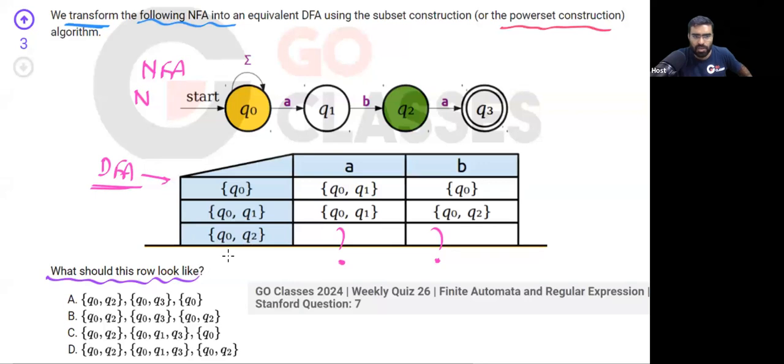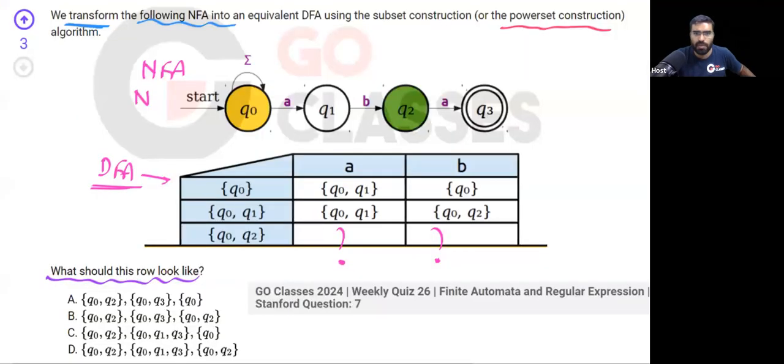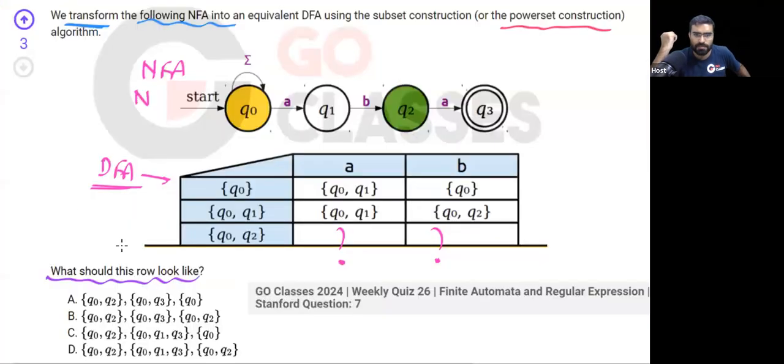What is it going to look like? From this state Q0, Q2, just focus on this state Q0, Q2. Tell me, from this state Q0, Q2, if you read symbol A, then what do you need to do? Where will you go?